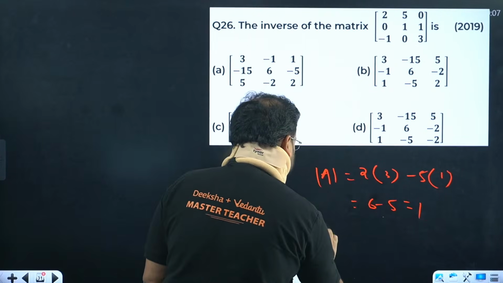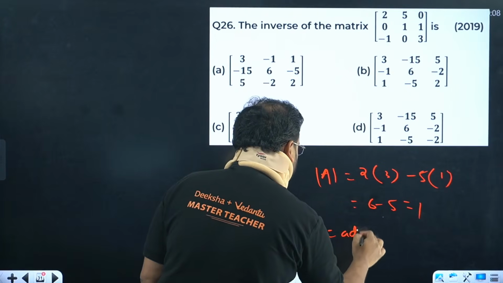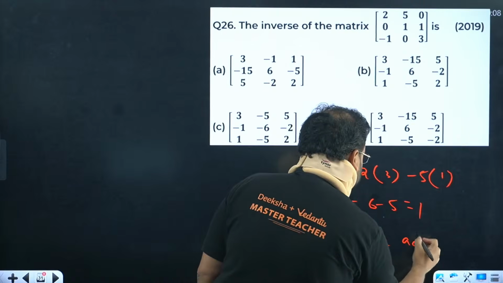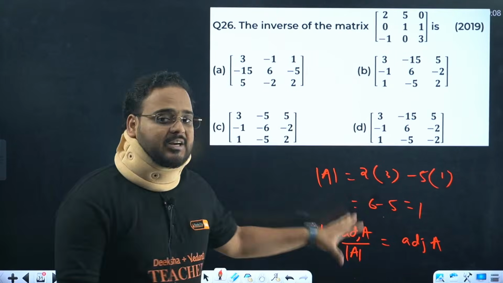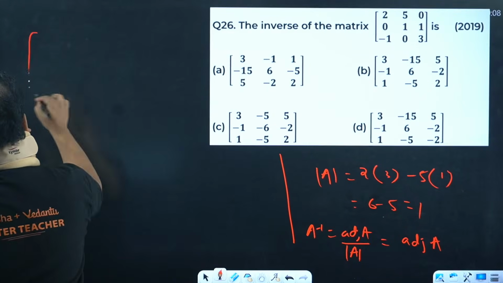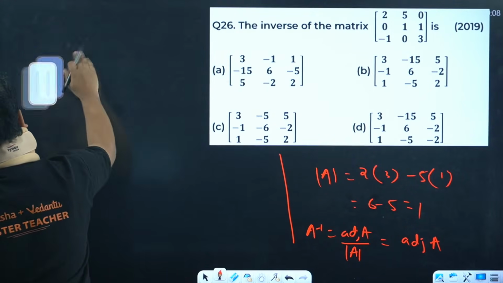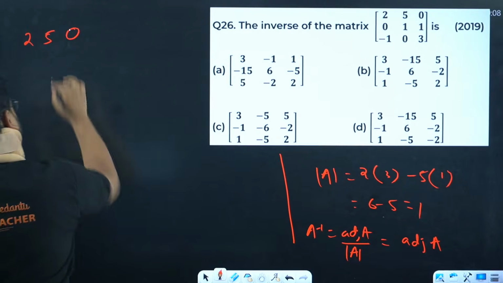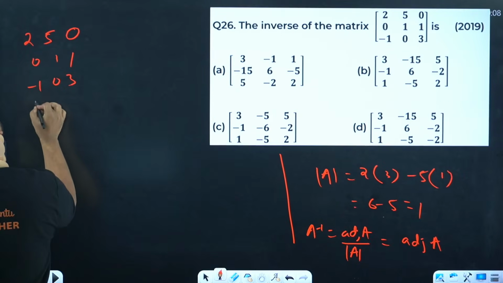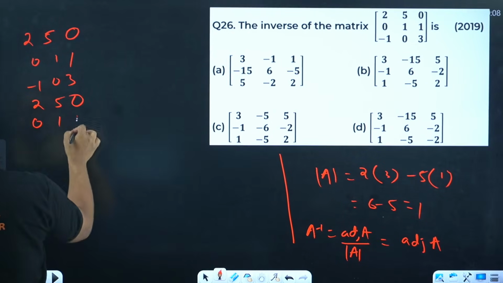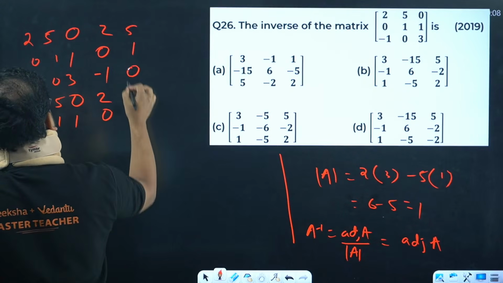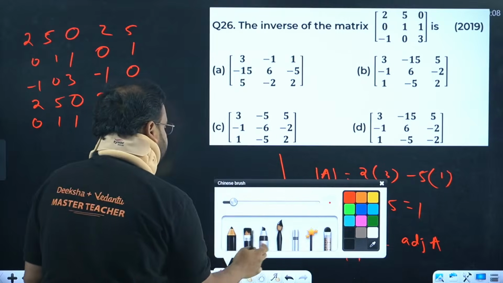If determinant is 1, I get A inverse as adjoint of A upon determinant of A. It means determinant is 1, so A inverse is adjoint of A. How do I want to solve the adjoint? Very simple, write the matrix: 2, 5, 0, 0, 1, 1, minus 1, 0, 3. Write the first 2 rows over here again.